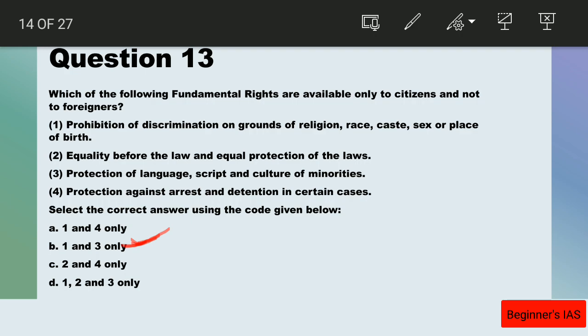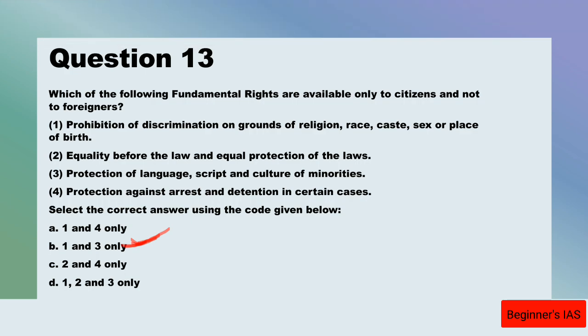If you take statement number 4, protection against arrest and detention in certain cases, that is article 22, it is provided for foreigners also, both citizens and foreigners. And also if you take statement number 2, equality before law, article 14, it is also provided to both citizens and foreigners, except enemy aliens. Therefore the answer for question number 13 is 1 and 3.